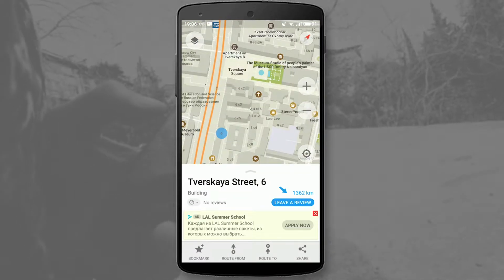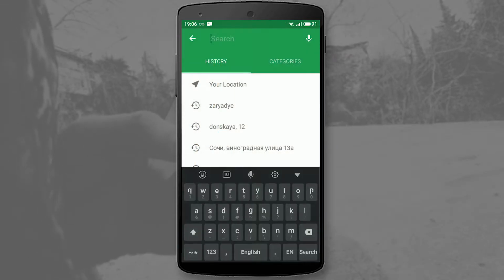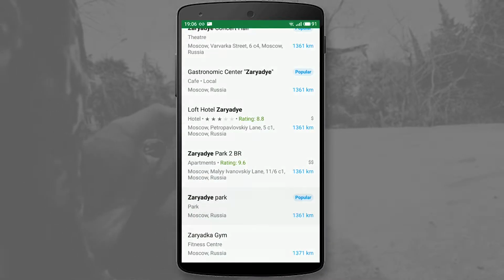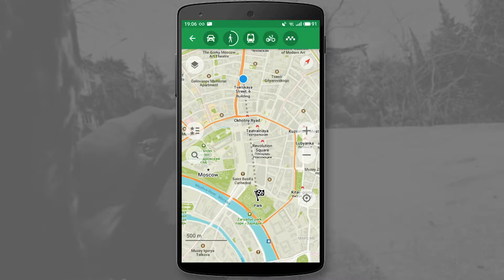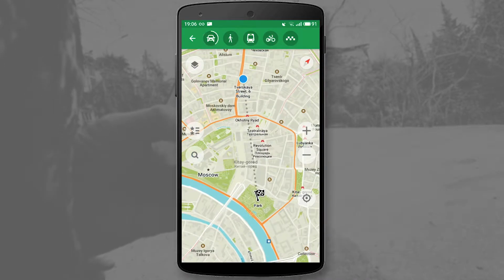The application is easy to use. You find or select the start point of the road and the end point. The program itself builds the optimal way depending on what type of transportation you use.